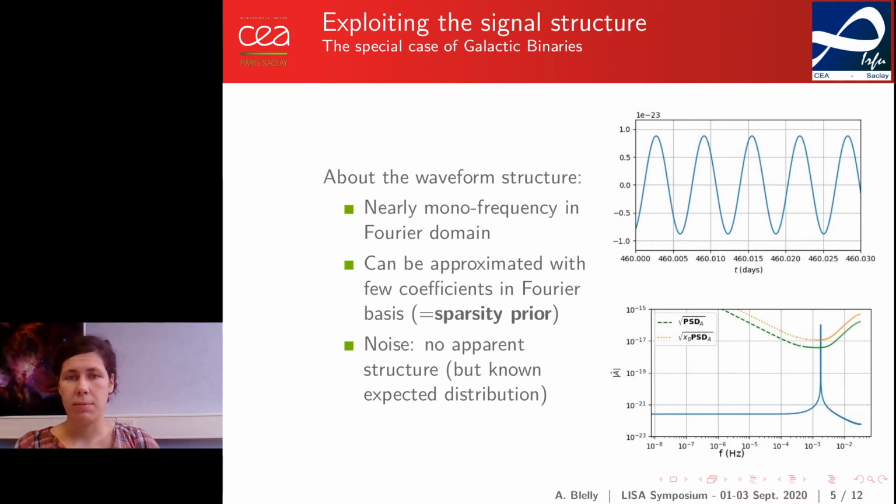Several observations can be made. First, the waveform is essentially monofrequency in Fourier domain. Thus, it can be approximated by only a few Fourier coefficients, which means that it has a sparse representation in Fourier basis. Finally, contrary to the signal, the expected noise does not have any structure, neither in time domain nor in frequency domain, but we know its expected distribution in the case where there are no gaps. However, when the data is gapped, it impacts both the structure of the observed waveform and the effective noise distribution.